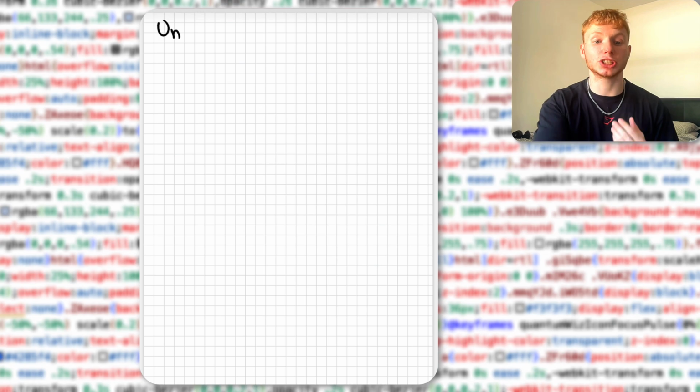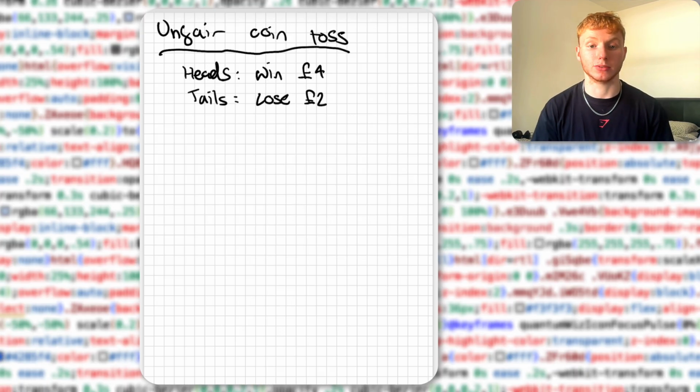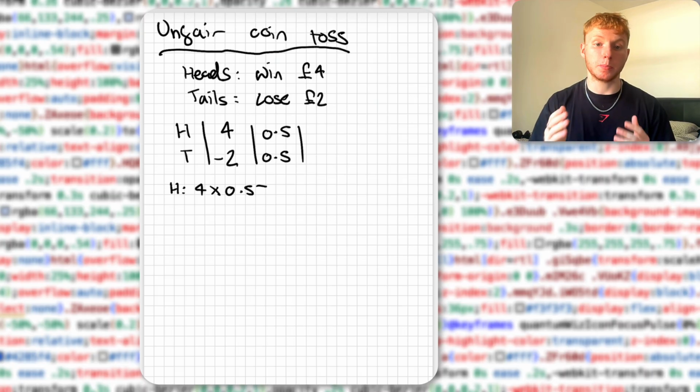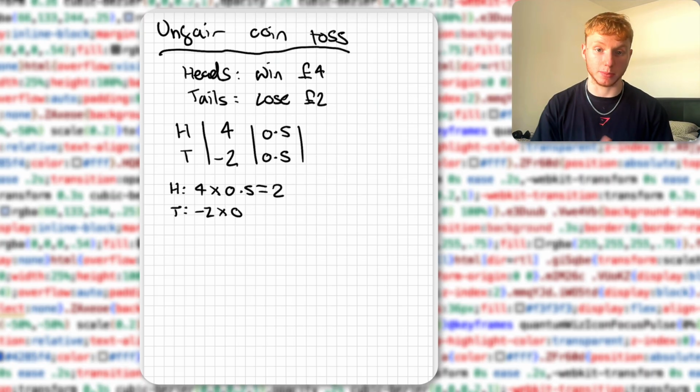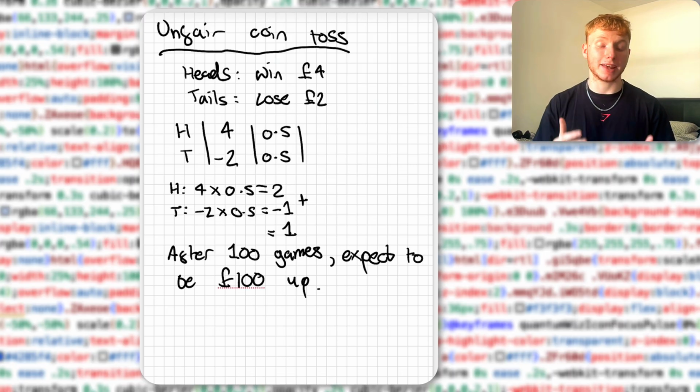So now let's change it from a not even game. If I win, I get £4. If I get tails, I lose £2. So once again, 4 times 0.5 plus minus 2 times 0.5, which equals out to 1. So every game we can expect £1. Therefore, after 100 games, we can expect to be up about £100, just some adding and multiplying.